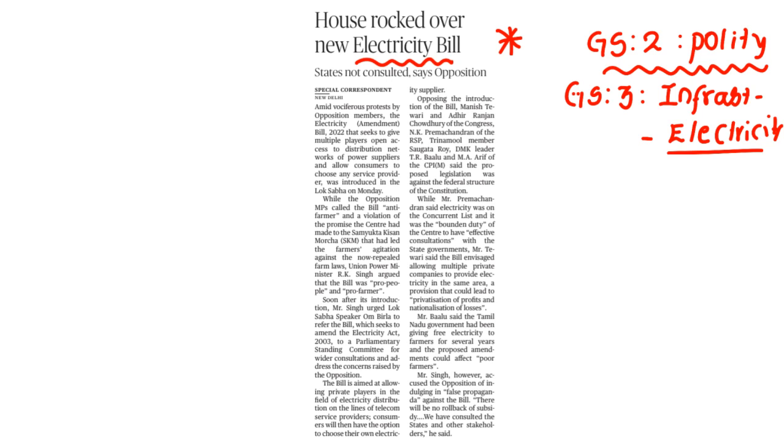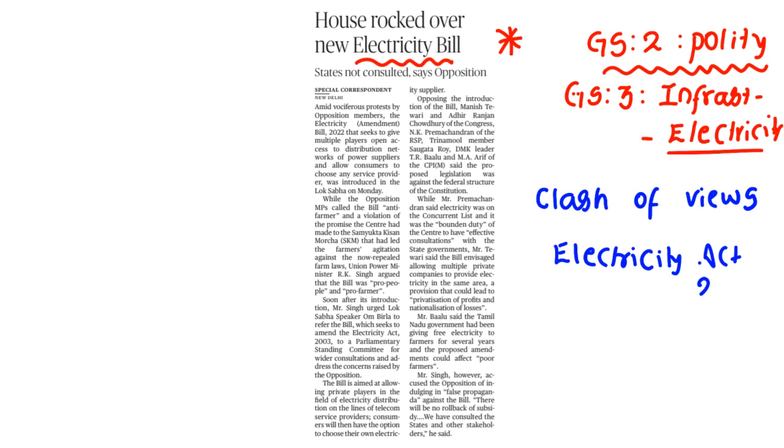Why was it rocked? Because of a clash of views. The clash of views is because of the new electricity amendment bill that they have brought. Clear? Actually we have the original Electricity Act, 2003.